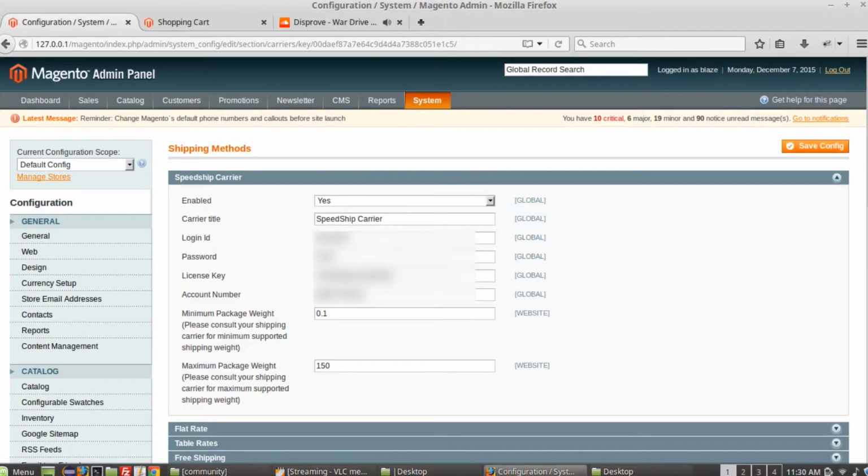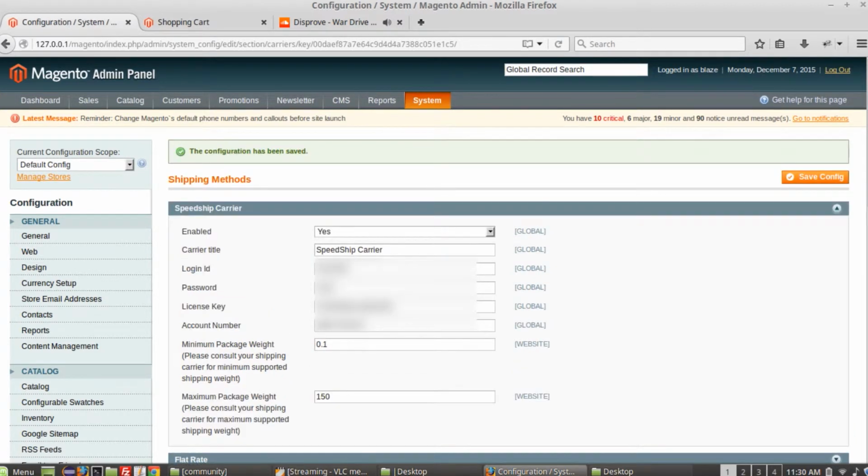This opens a Speedship Carrier tab under Shipping Methods, where you will enter all of your credentials associated with your account and also select and set options to display in your shopping cart. Select your options and set them, and then select Save. Once the settings have been saved, a confirmation bar will show on the top left near the title.